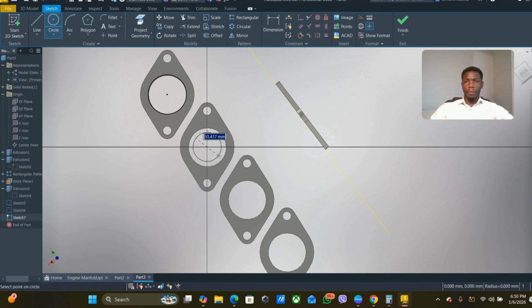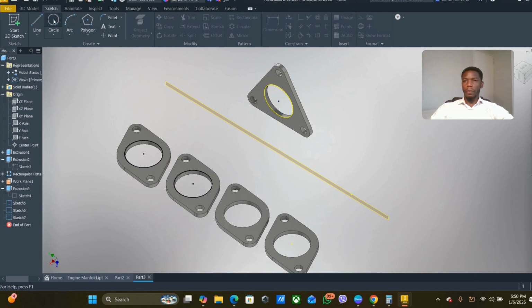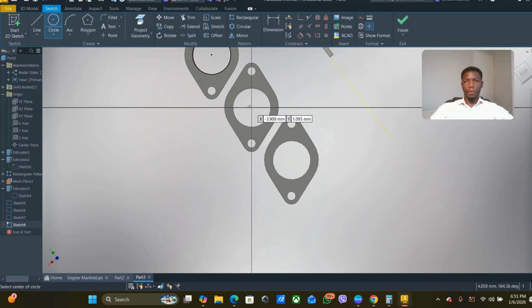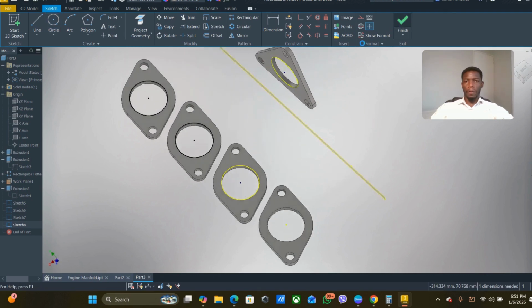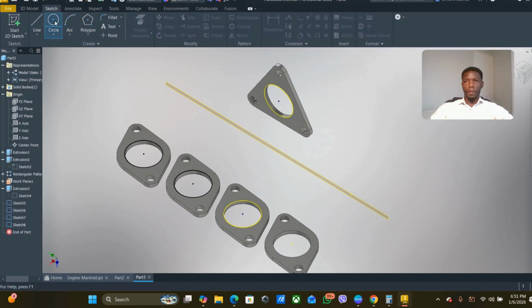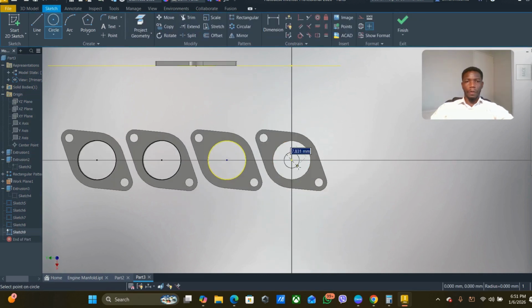I'm going to do another one over there. Then I'll draw another circle up until I get to this point, and I'll show you why it is important that we do this. Finish that, and I'm just going to create this one part here because it's the last part here.